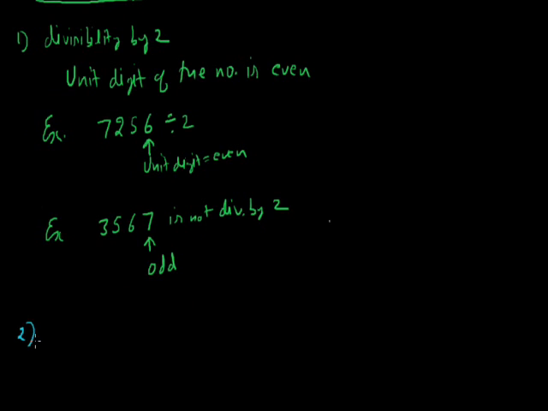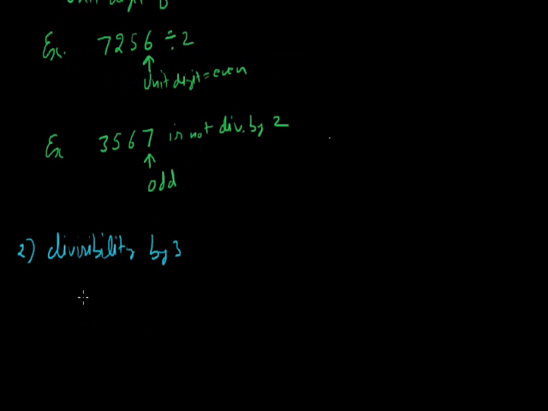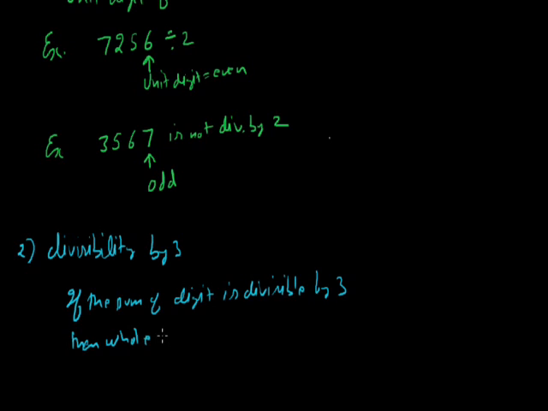Now the next, how we can check the divisibility by 3. Divisibility by 3: if the sum of the digits is divisible by 3, then the whole number is divisible by 3.